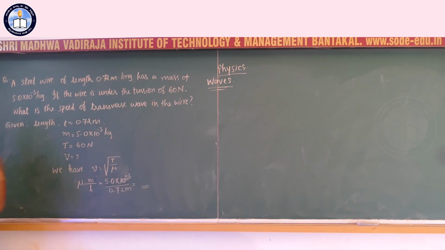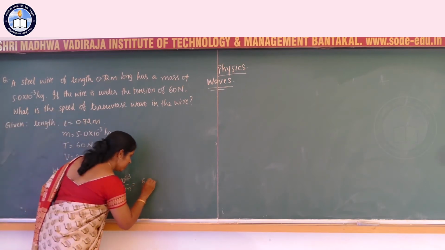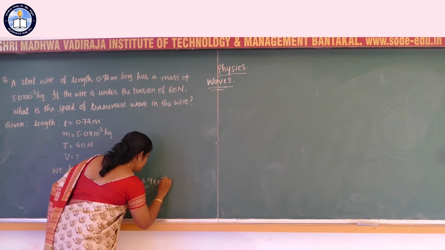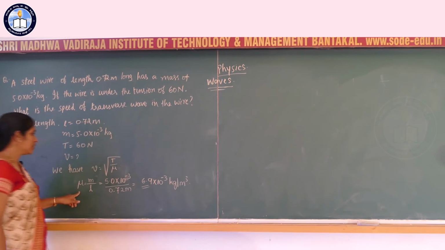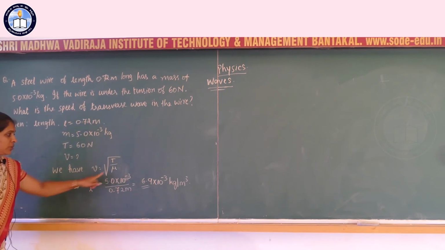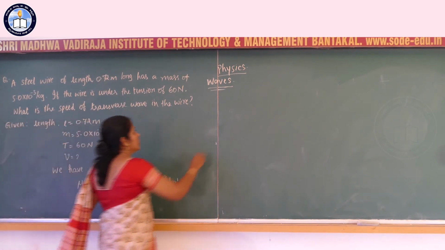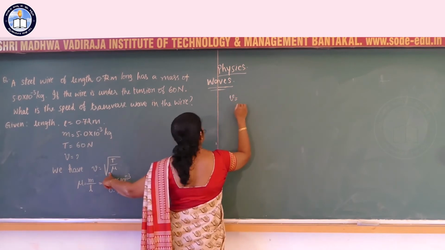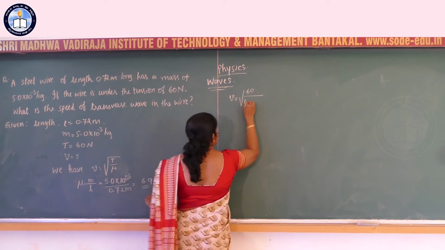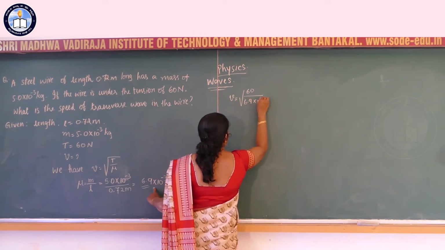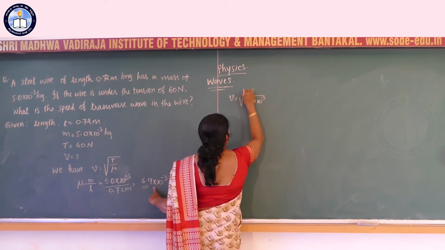The calculated value of mu appears to be 6.9 into 10 power raised to minus 3 kg per meter. Now use this mu in this equation. V is equal to square root of 60 divided by 6.9 into 10 power raised to minus 3 kg per meter.